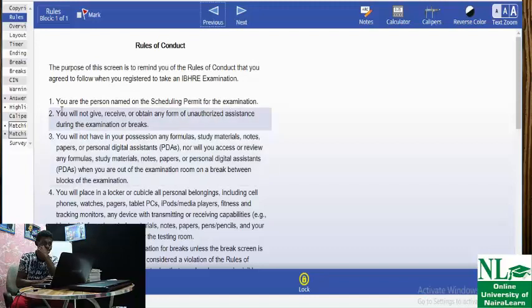Now, because it's a rule, if they catch you, oh my God. You will not give, receive, or obtain any form of unauthorized assistance during the examination or break. So you're on your own. Another rule is that you will not have in your possession any formula, study material, note, paper, or personal digital assistant, okay? Nor will you access or review any formula, study material, note, paper, and so on.